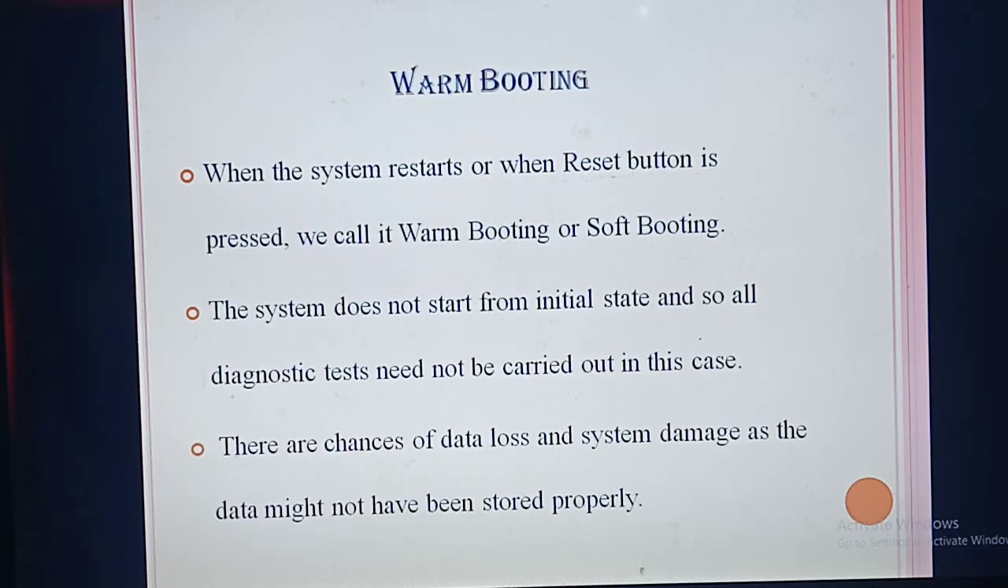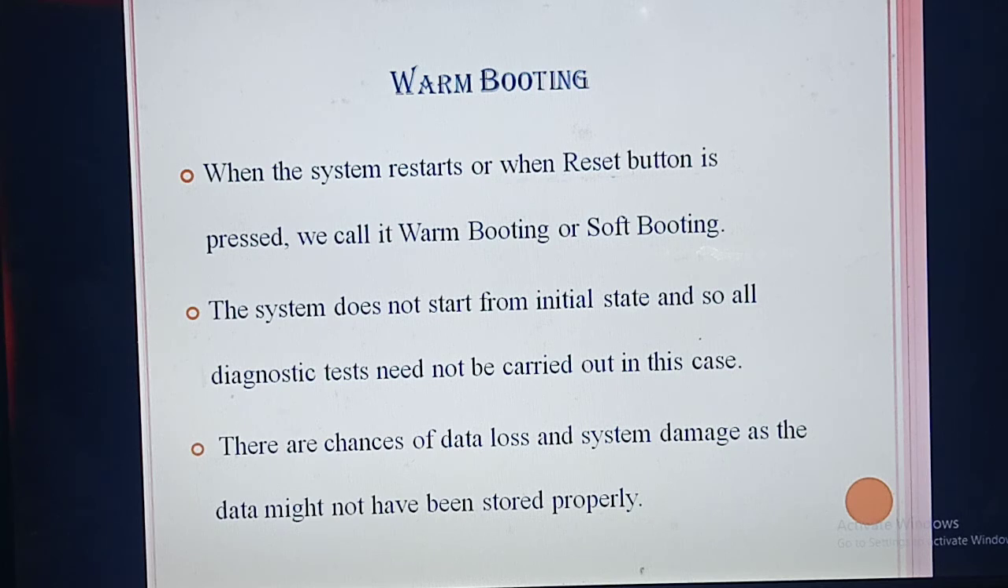Understood? Okay. The last type of booting is warm booting. What do you mean by warm booting? It means when you restart the system, once again you start the system. When you restart the system, you need to press the reset button. In a system, a reset button is there. That type of booting is called warm booting or soft booting. So when you press the restart button, that booting we call warm booting or soft booting.